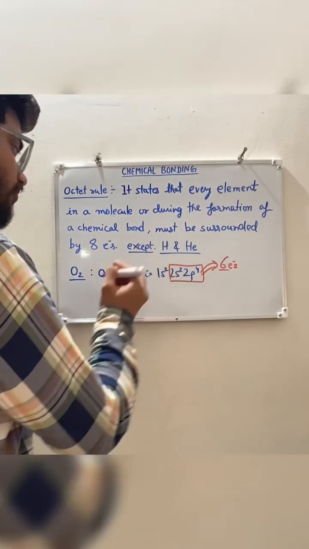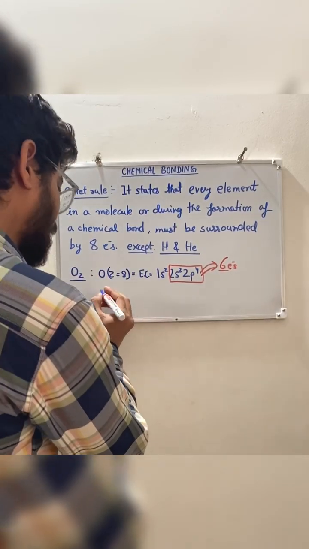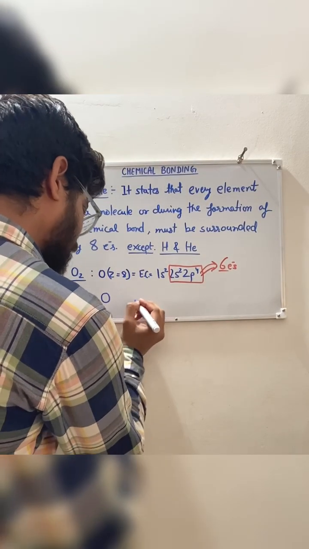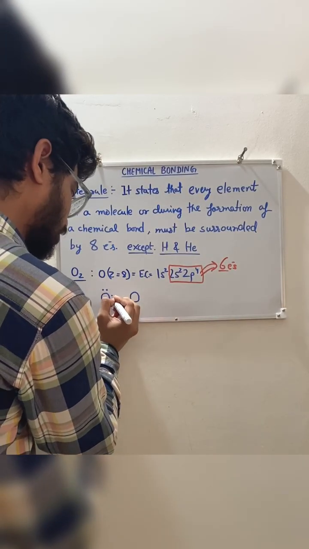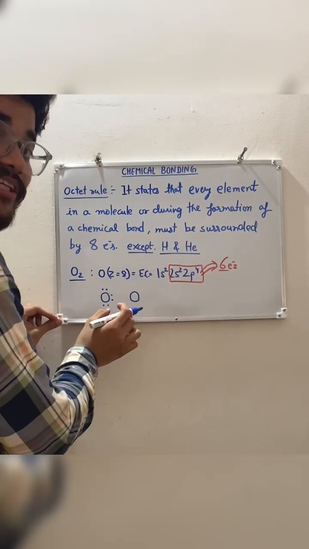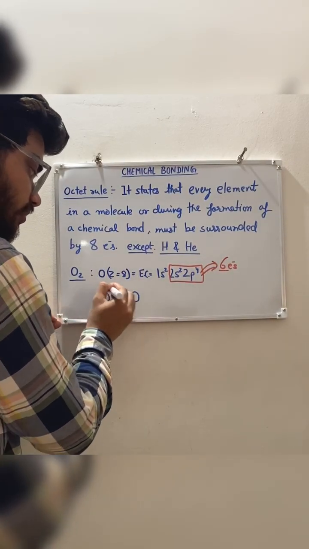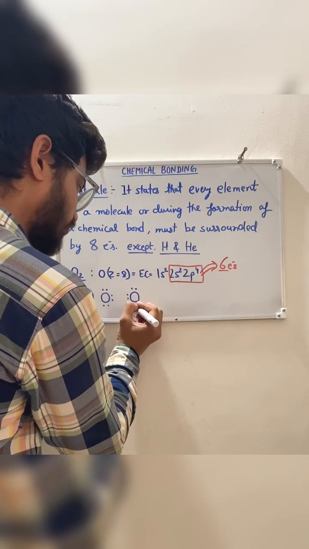So we will show it like this. To show the chemical bond in the oxygen molecule, we show 2 oxygen atoms like this, with 1, 2, 3, 4, 5, 6, because it has 6 valence electrons. And here also 1, 2, 3, 4, 5, 6.